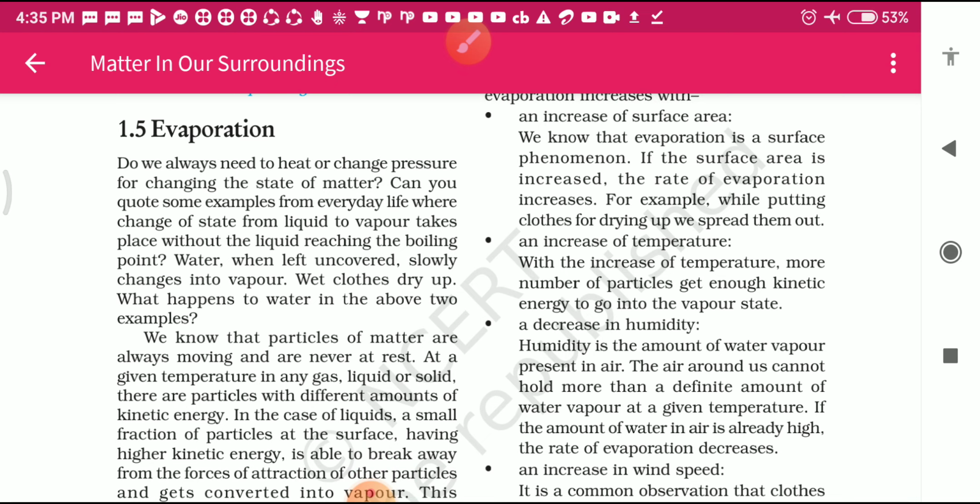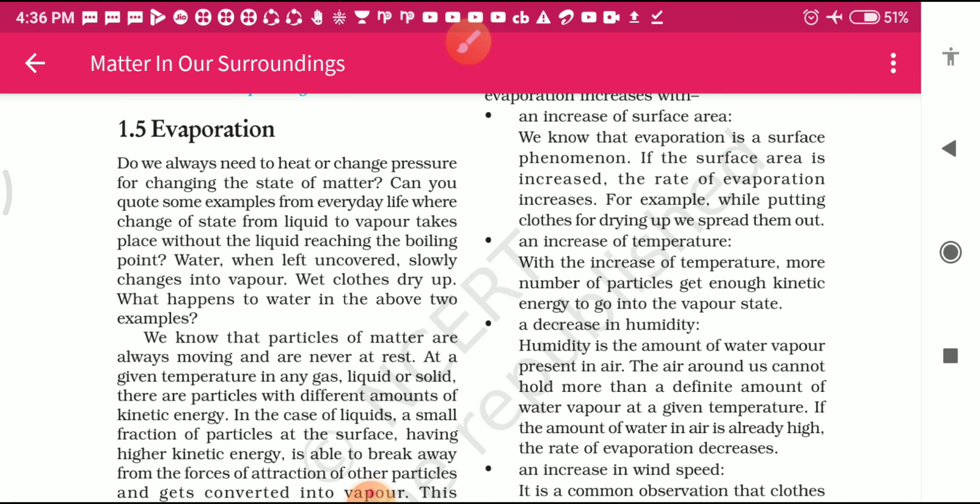In the first paragraph, they want to say: is it necessary to change the state of matter by heat or by changing the pressure? Can you quote some examples from everyday life where change of state from liquid to vapor takes place without the liquid reaching the boiling point? The question is here. Water, when left uncovered, slowly changes into vapor. Wet clothes dry up. What happens to water in the above two examples?